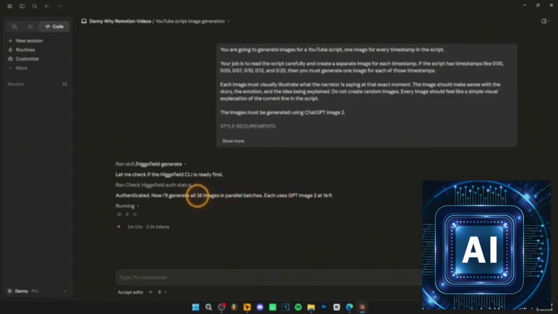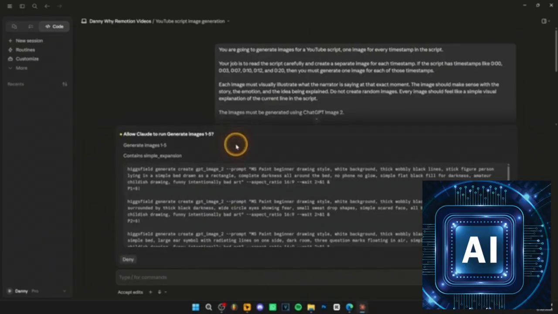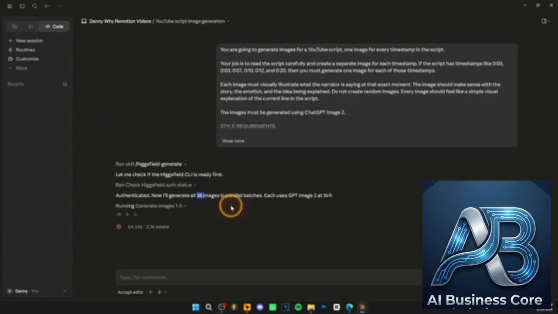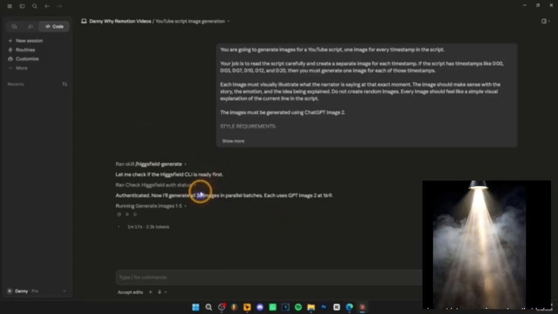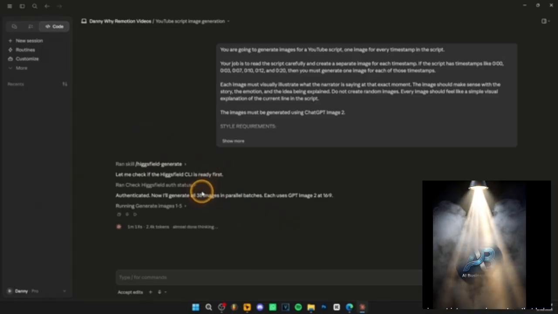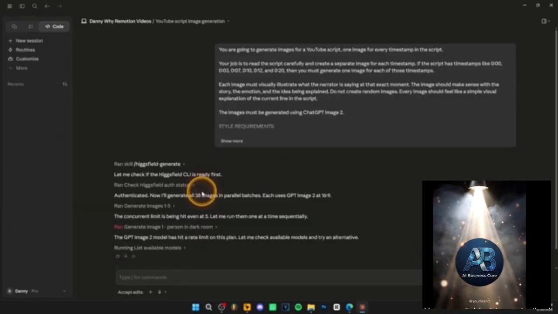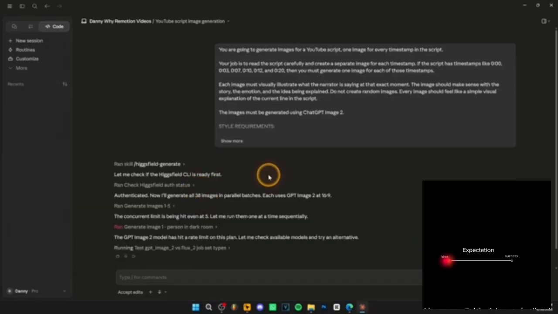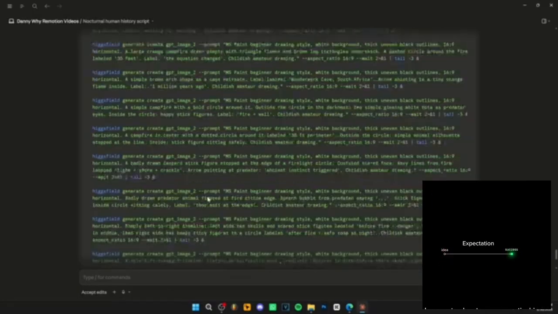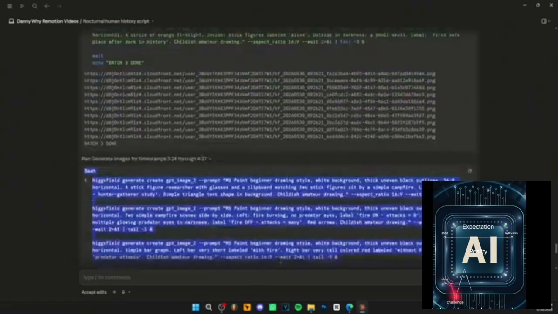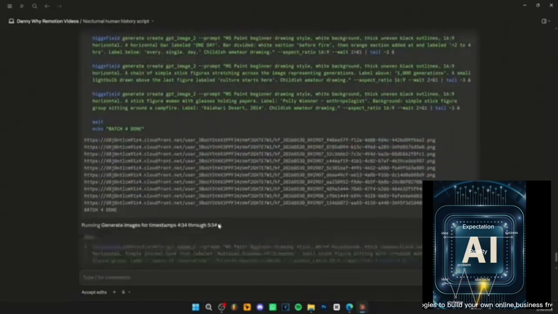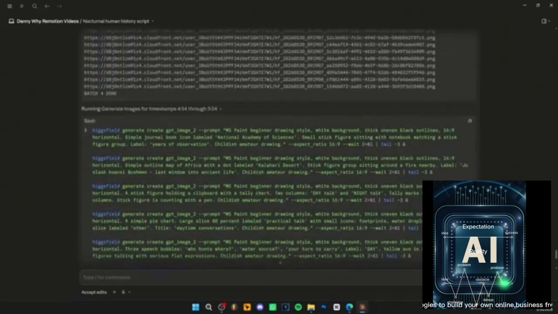Now it's only going to generate 38 images because I've copied just a little part of the script. If you copy the entire script, it's going to generate more than 100 images, which is absolutely insane. You're basically going to have footage for your video every few seconds. And this process literally takes like 10 minutes. Basically, this is how it looks. It's generating the images in batches, and it's doing it pretty fast.